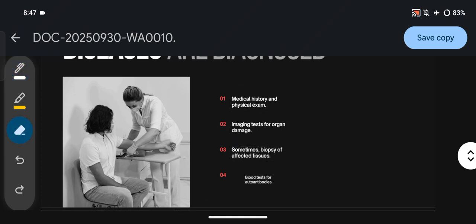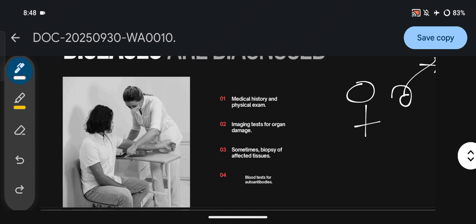So if we discuss one by one again, first of all, whenever any patient comes to you, maybe male or maybe female, they give you their medical history, their previous medical records, and whether they have any disease or not. Then we will take the case and gather the signs and symptoms, make the totality of symptoms, and conduct the physical exam. What are the problems in his or her body?